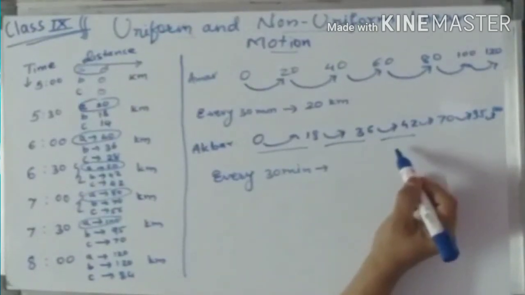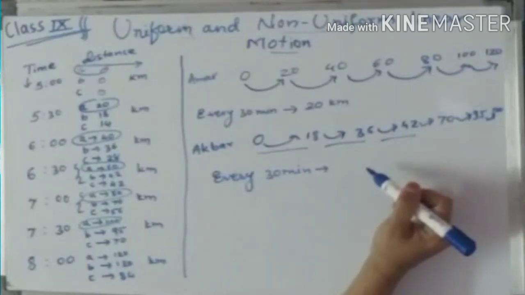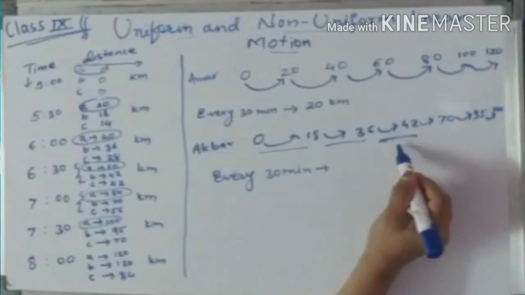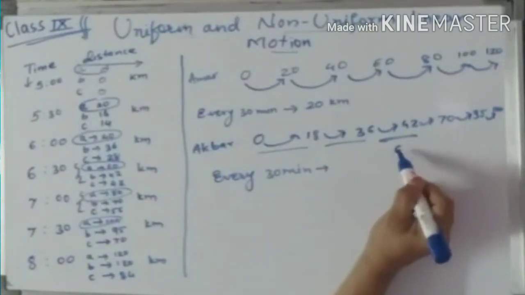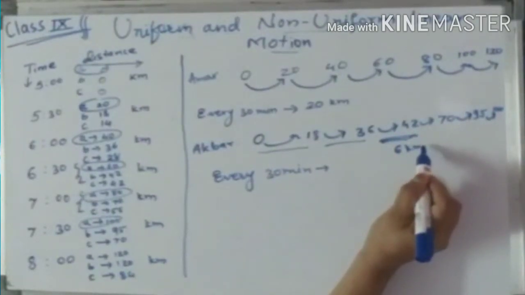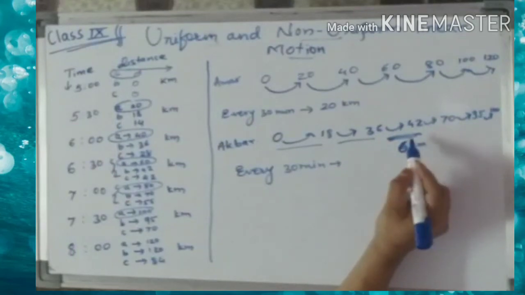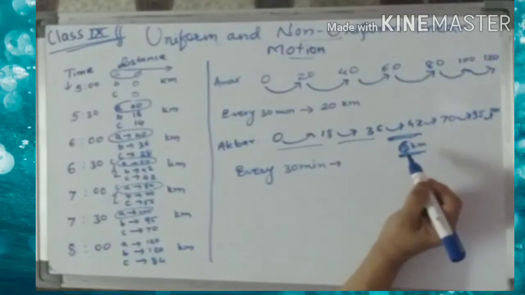Next 30 minutes, instead of adding 18, here the increase is not uniform. In the third interval, he travels only about 6 kilometers.